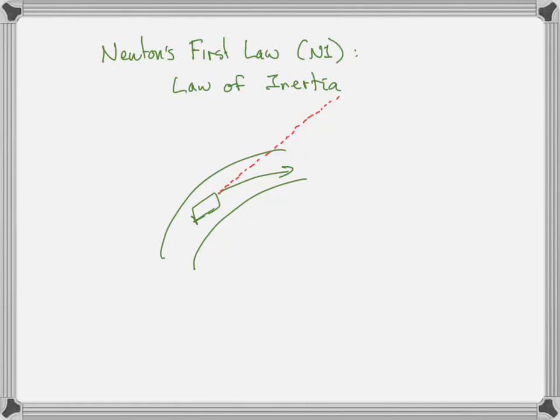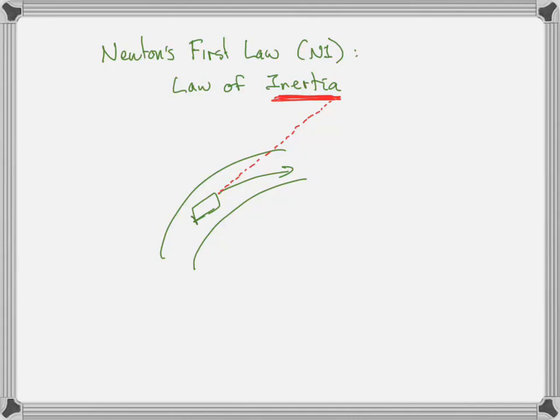That's its tendency. An object's tendency to stay still if it is starting out still, or to stay moving if it is starting out moving, is due to the fact that it has inertia. So what is inertia?